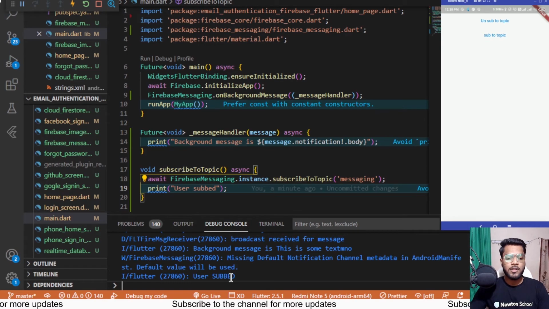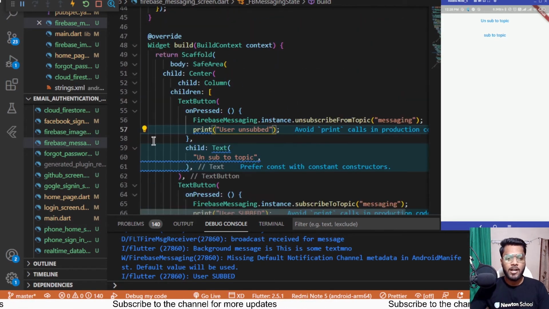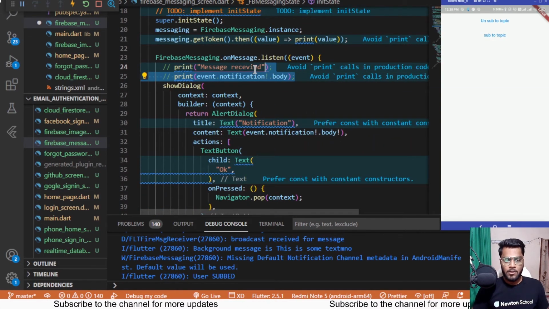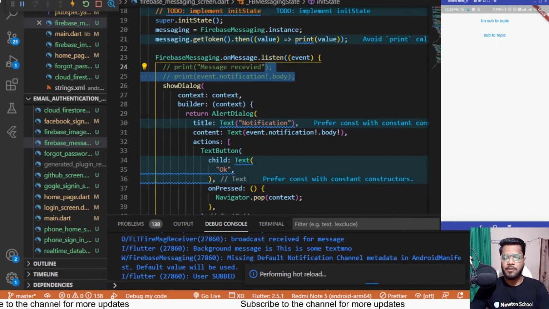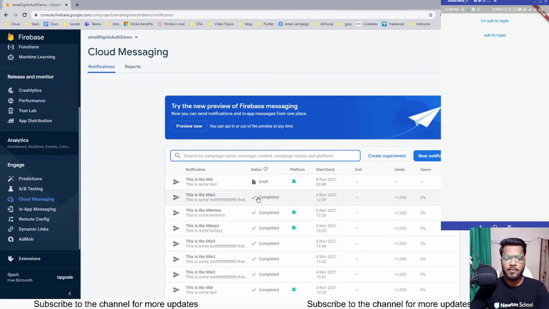But before this, let me remove the print statements, because there might be some cases that you are displayed with an error or a particular exception. So saving it, and next review, publish, and I have sent a notification over there. Let's wait until the notification is being displayed, and until it is being displayed, let me show you what is the thing which I have changed over there.